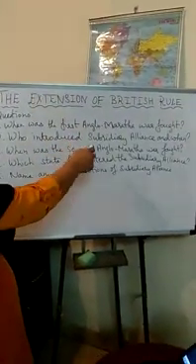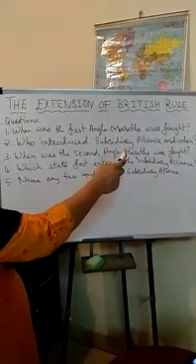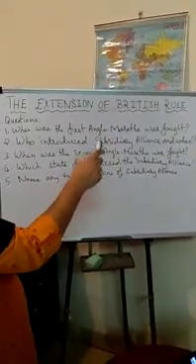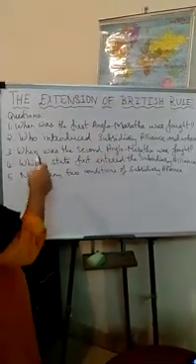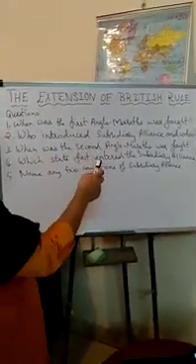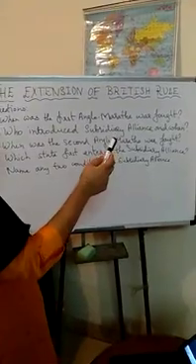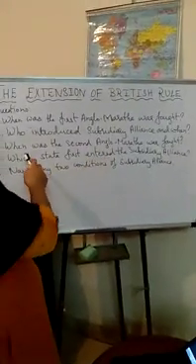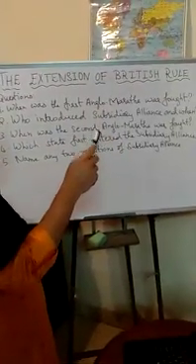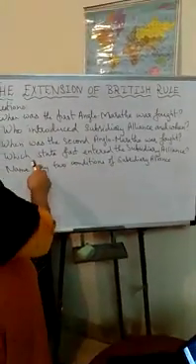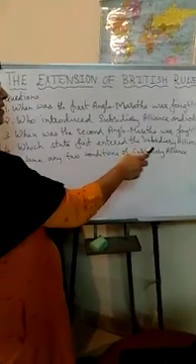The answers to the questions are: When was the first Anglo-Maratha War fought? In the year 1775 to 1782. Who introduced the subsidiary alliance? Lord Wellesley, in the year 1798. When was the second Anglo-Maratha War fought? 1803 to 1805.